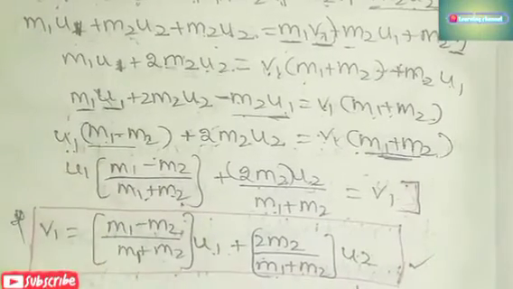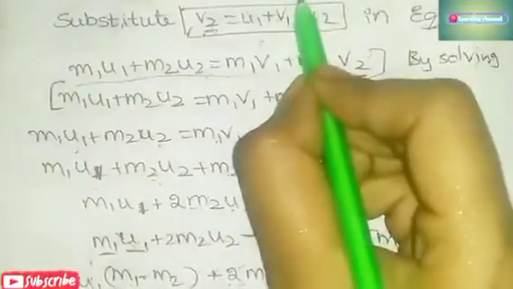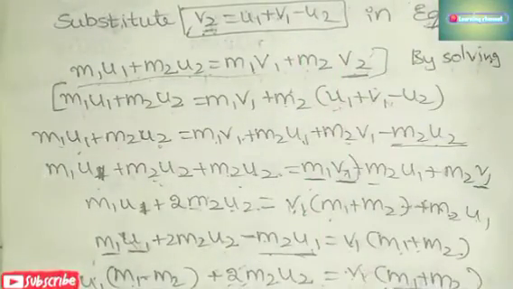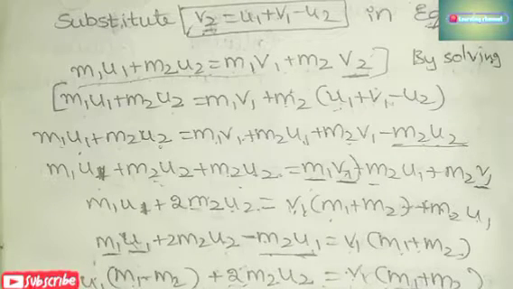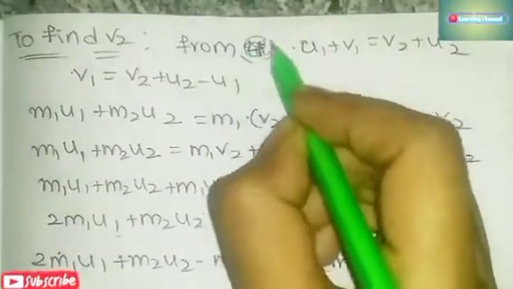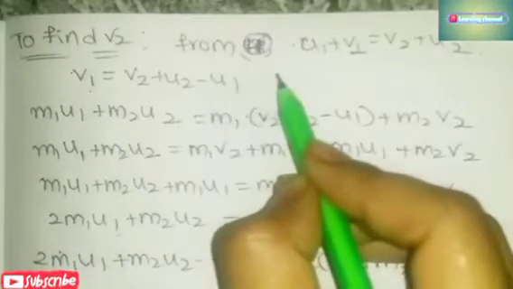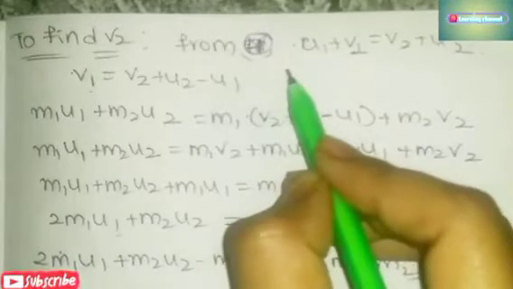Now v2. We found the value of v1 by taking v2 as substitution. Now let us find the v2 value by taking v1 as substitution. Now again from the fourth equation, u1 plus v1 is equal to v2 plus u2. So from this, send u1 this side: v1 is equal to v2 plus u2 minus u1. Substitute in equation number 1.